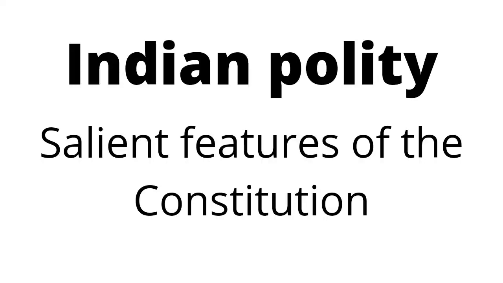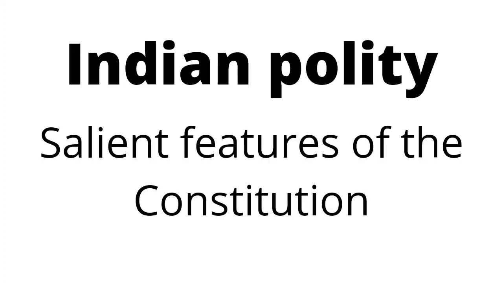Number 4. Federal system with unitary bias. The Constitution of India establishes a federal system of government. It contains all the usual features of a federation, viz., division of powers, written constitution, supremacy of the Constitution, rigidity of the Constitution, independent judiciary, and bicameralism. However, the Indian Constitution also contains a large number of unitary or non-federal features, viz., a strong Centre, single Constitution, single citizenship, flexibility of the Constitution, integrated judiciary, appointment of the state governor by the Centre, all-India services, emergency provisions, and so on.